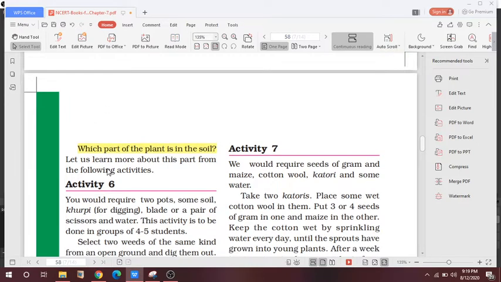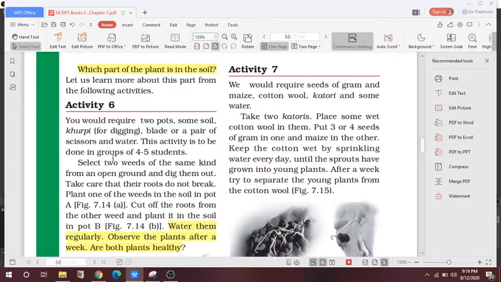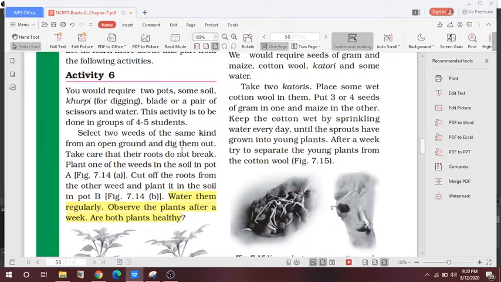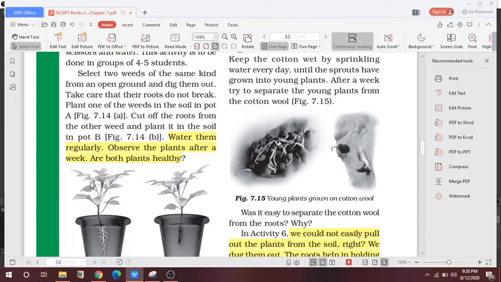So here let's discuss activity number 6. You would require 2 pots, some soil, a khurpi for digging, a blade or a pair of scissors, and water. This activity is to be done in a group of 4 to 5 students. Select 2 weeds. Weeds means unwanted plants of the same kind from an open ground, and dig them out. Take care that their roots do not break. Plant one of the weeds in the soil in pot A. So you have to do the activity.